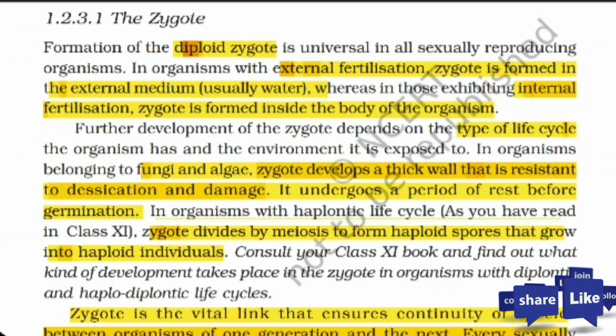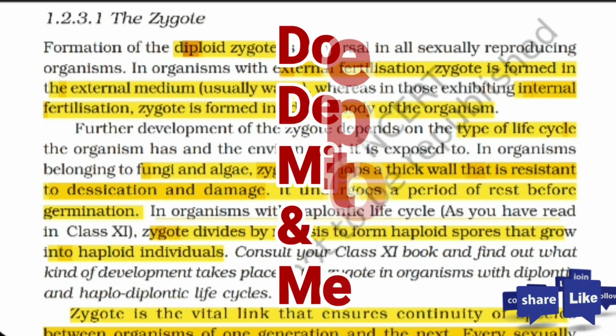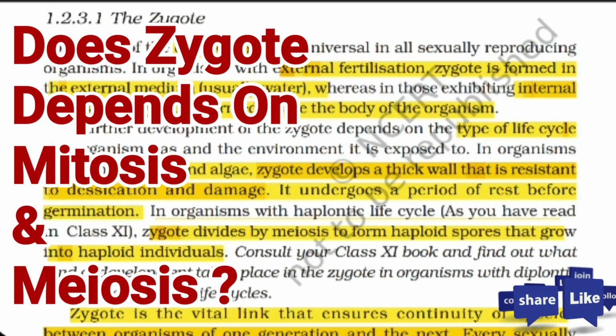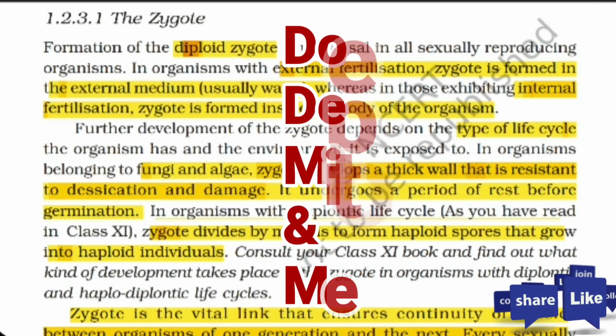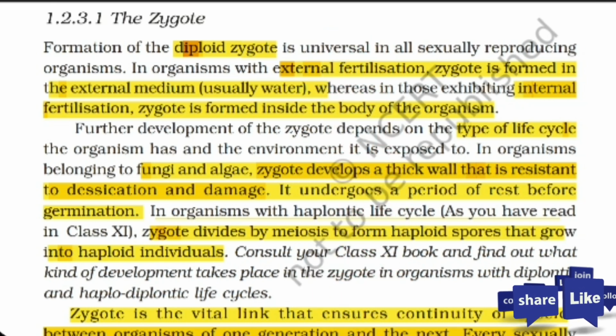Later on, the zygote divides by meiosis to form haploid spores that grow into haploid individuals. As you have all learned about the mitosis and meiosis processes, those are the lower kinds of organisms. They can complete their life cycle through mitosis only, because 2 cells can convert into 4 cells, and that is enough for them.